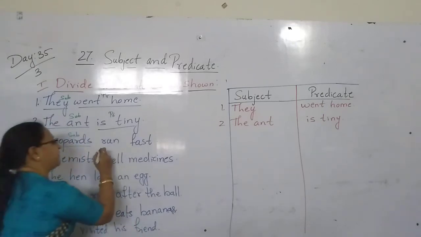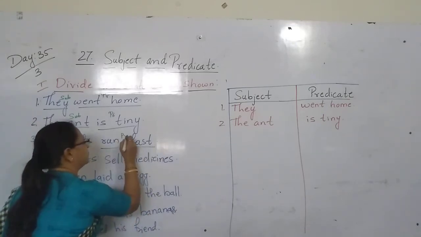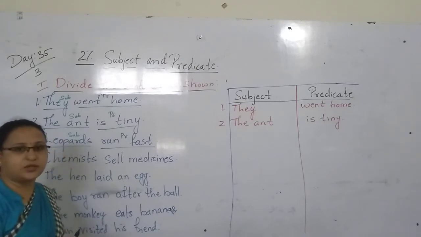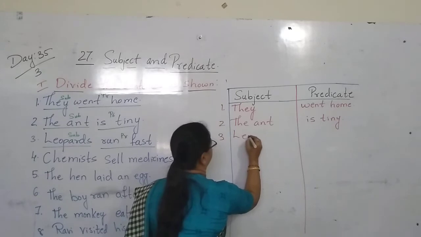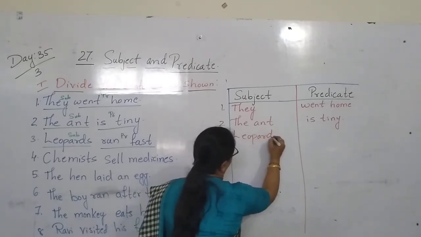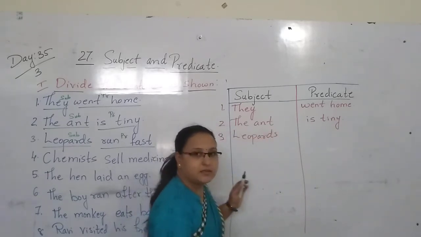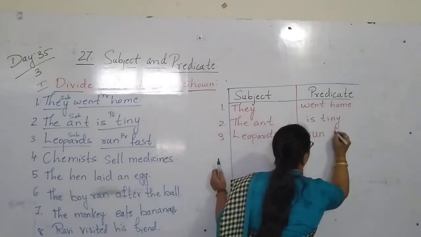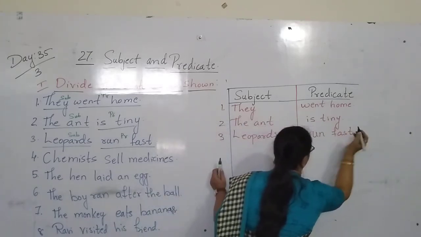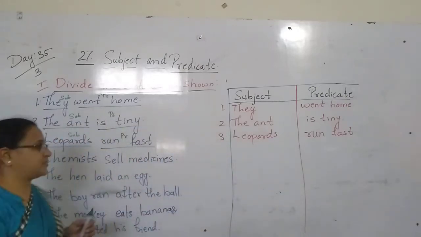So this run fast is what here? Predicate. Yes or no? So here we will write leopards. That is the subject. What will they do? Run fast. Run fast.